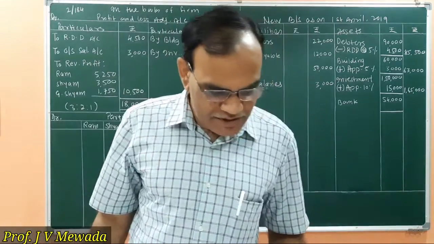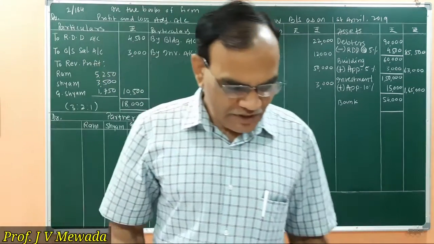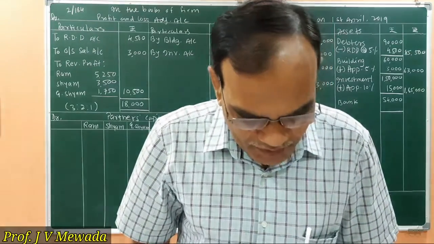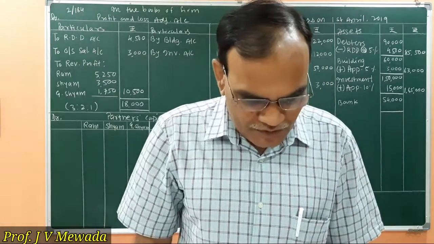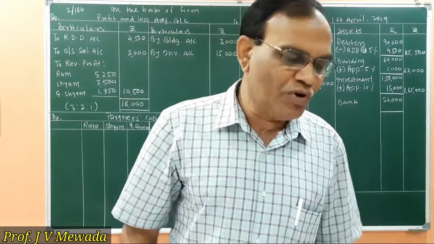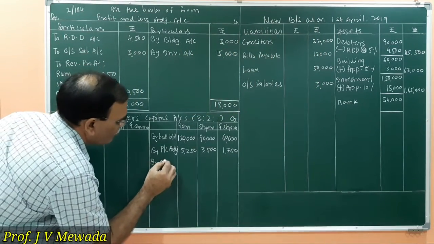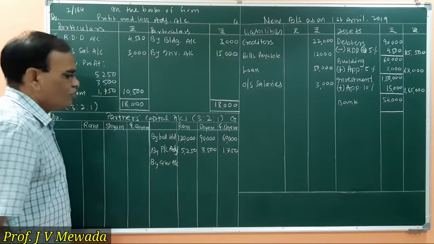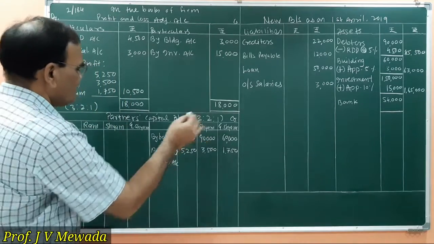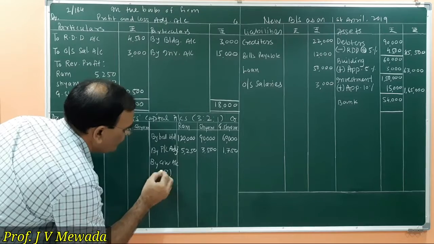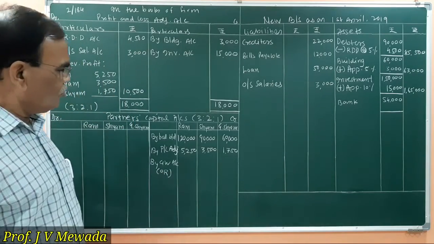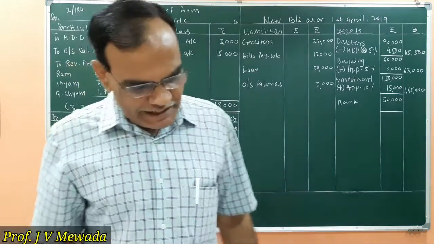Now our next step is goodwill. We are told that the goodwill of the firm is valued at 90,000. So we have to raise this goodwill in the old ratio. So on the credit side, by goodwill account, we have to raise in the old ratio. Which ratio? Old ratio, that is 3 to 1. So total it is 90,000.